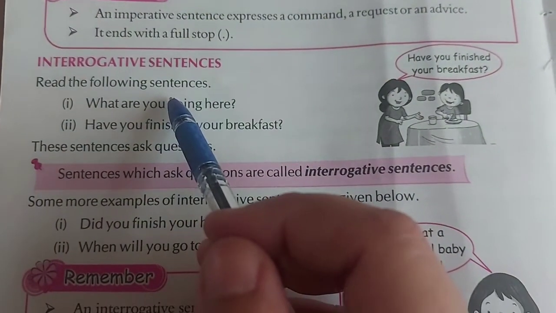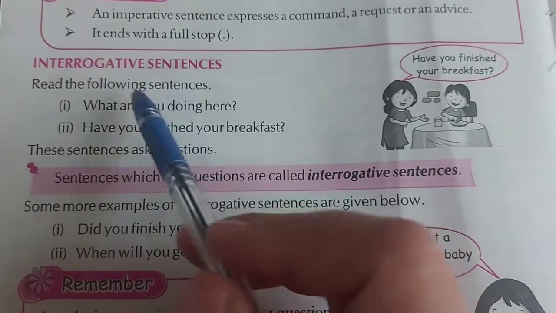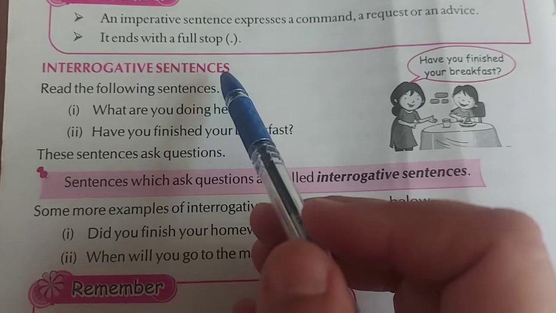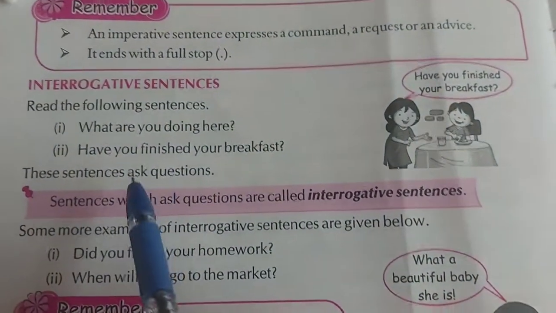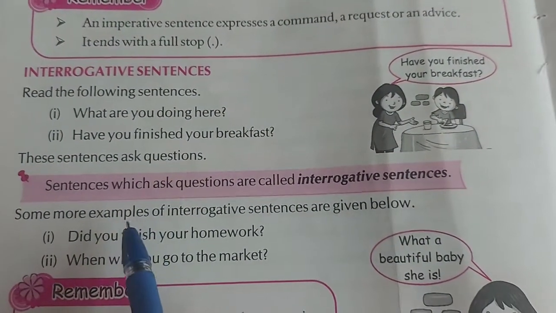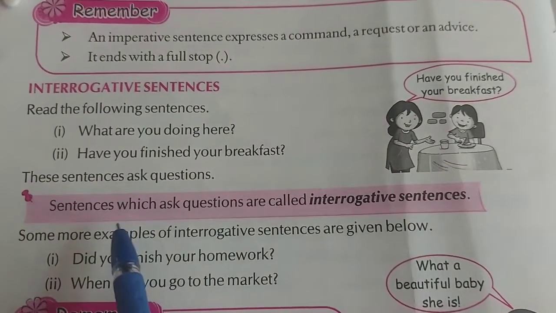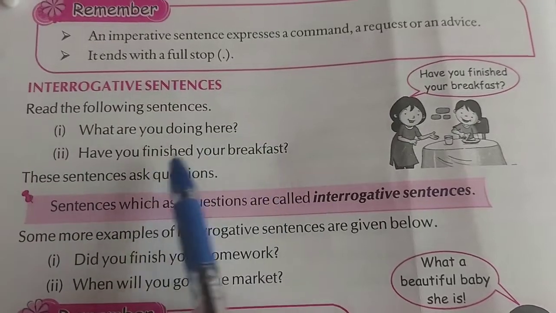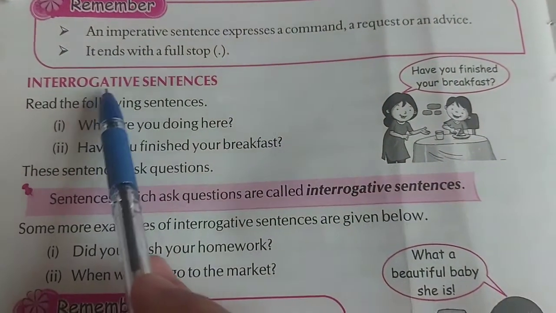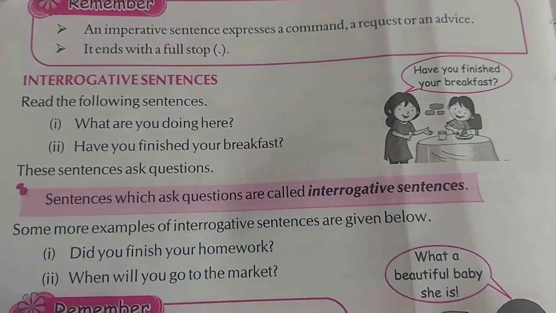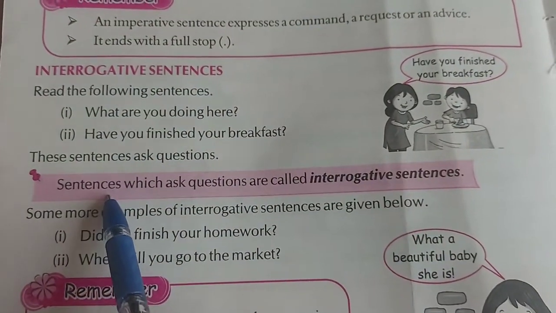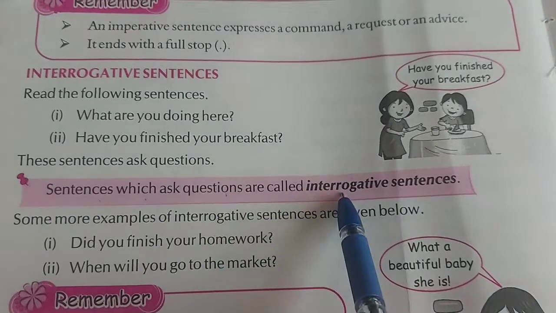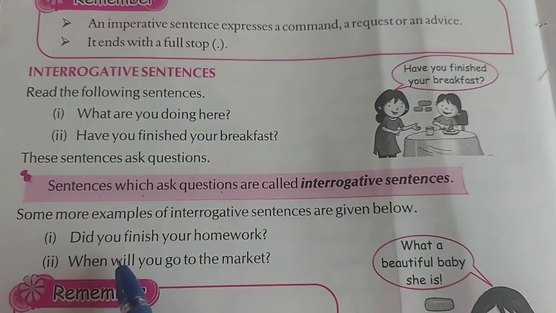Next one is interrogative sentences. Interrogative sentences are well-known sentences to all the students because they learn about these kinds of sentences from their early ages. When someone is asking you a question and it carries a question mark, these kinds of sentences are interrogative sentences. So let's have a look at the meaning. Sentences which ask questions are called interrogative sentences.